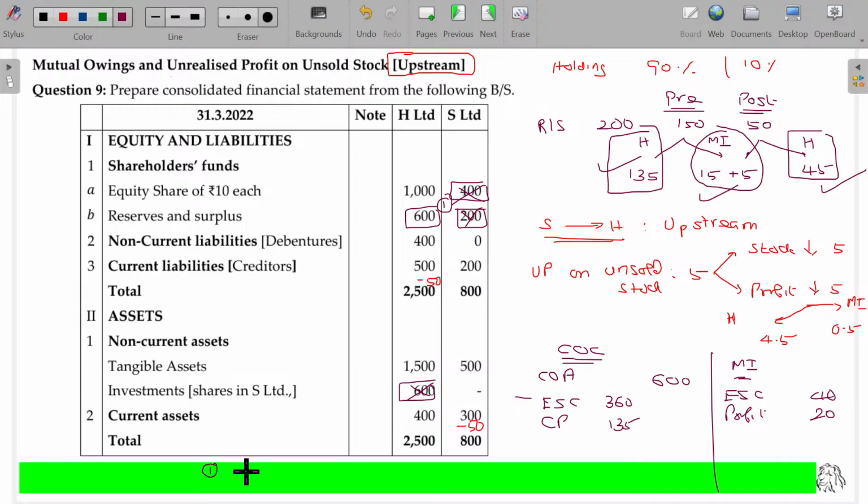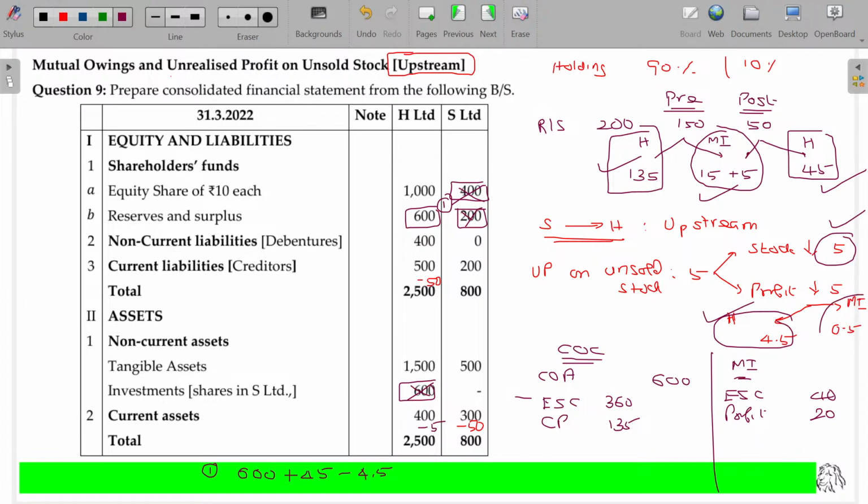I'll put the value here 600, add 45, and what about this 5 rupees? It will be subtracted from the stock. This 4.5 should be subtracted from the holding company's profit share.